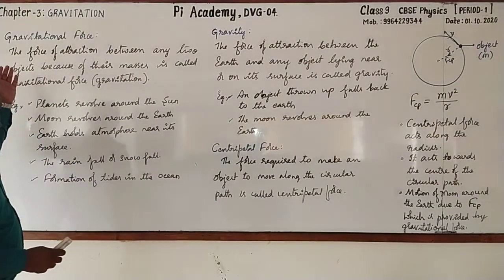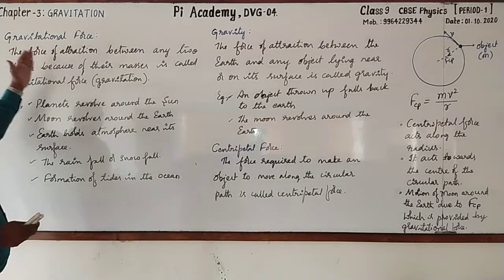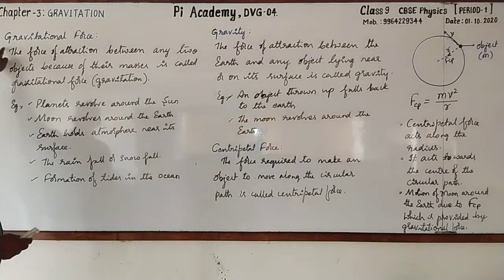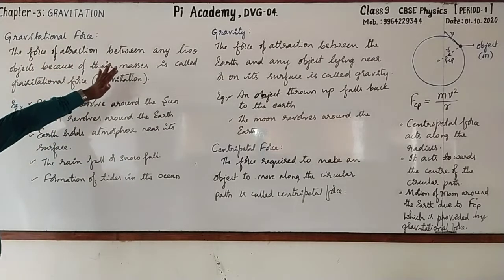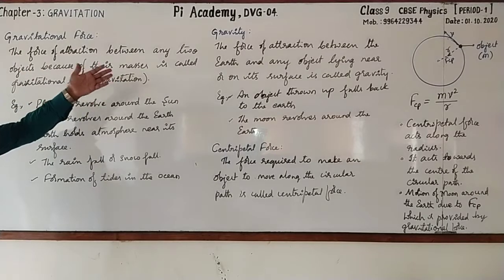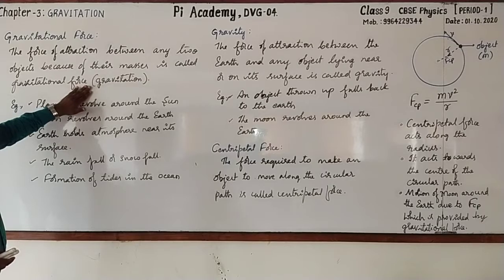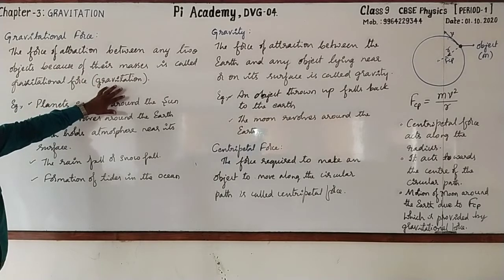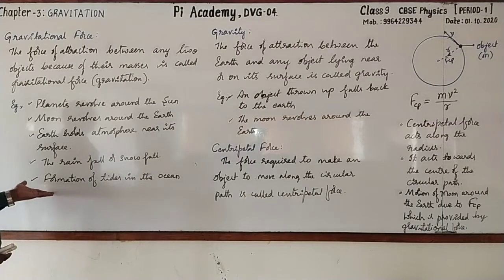Dear students, here I have written the information just as I explained. So please write from here to there. The first one is gravitational force. We have already defined that the force of attraction between any two objects in the universe because of their masses is called gravitational force. In short, it is also called gravitation. Here we have some examples. You can go through them.